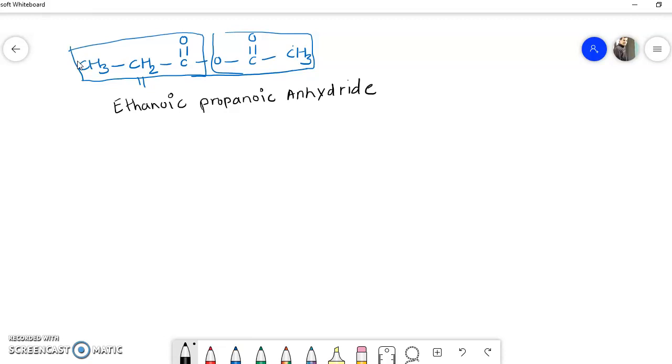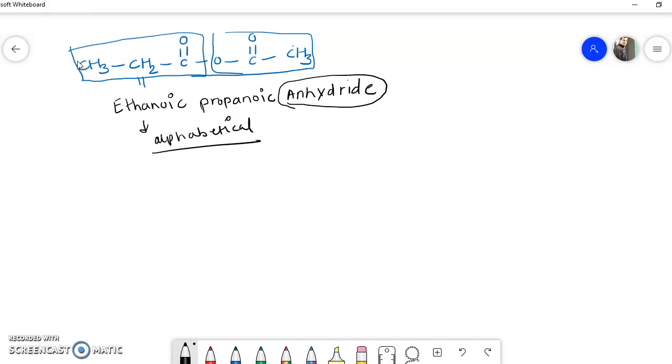But this anhydride is formed from losing a water molecule from these two acids. That's why we have written the name ethanoic propionic anhydride. Means instead of acid, we have written this word anhydride just. Okay. And why does ethanoic come first? Because ethanoic comes first in alphabetical order. So alphabetically ethanoic is first, so we have written ethanoic first and then propionic, and then finally instead of acid we have written anhydride.